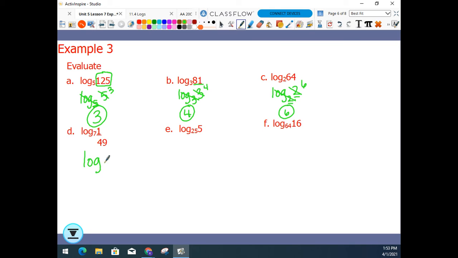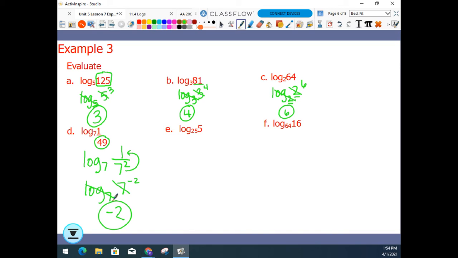If I bring down log base 7, I can replace 49 with a power of 7, but that is still in the denominator. 1 over 7 squared. I can't cancel until I move it to the top because it needs to be 7 to a power. Well, if the 7 squared is in the denominator, I can move it up and make it a negative exponent. Now they're both bases, so the bases cancel, and my exponent is -2.